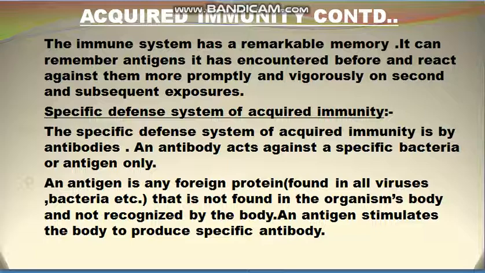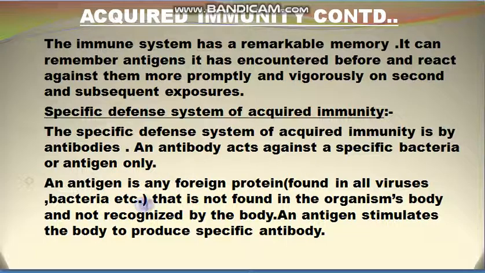So there is a specific defense system of the acquired immunity. How does acquired immunity operate? The specific defense system of acquired immunity is by antibody. An antibody acts against a specific bacteria or antigen only.